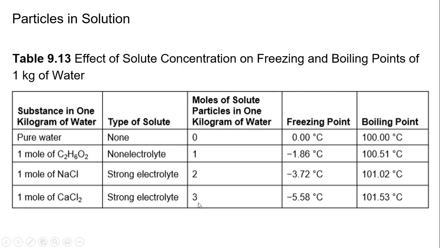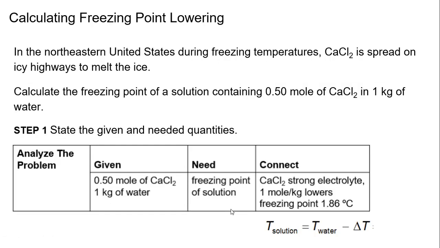Now, if we have 3 moles of an ionic compound, it has to be a strong electrolyte, an ionic compound, then it adds negative 5.58 degrees Celsius, where now if water freezes, it has to reach this negative number in order to freeze, and it has to reach 101.53 as the boiling point. So these particles will affect the behavior of the solvent, in this case water.